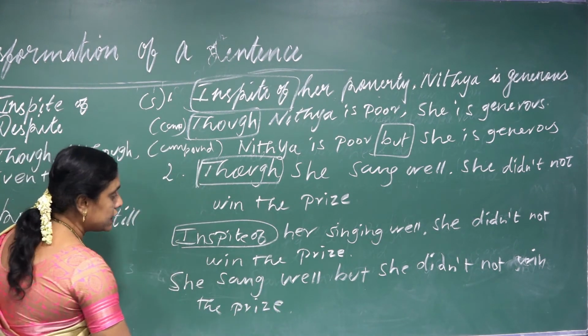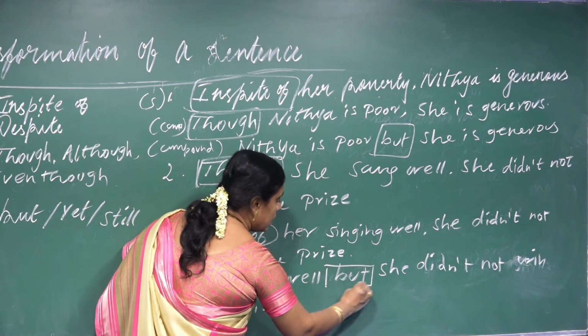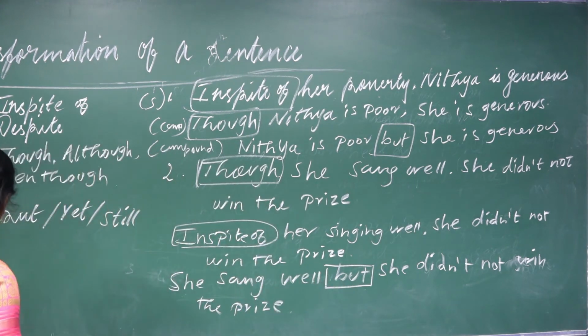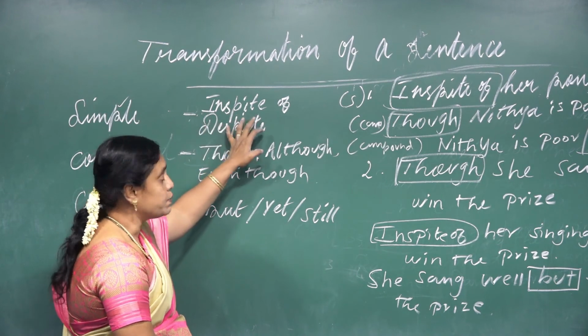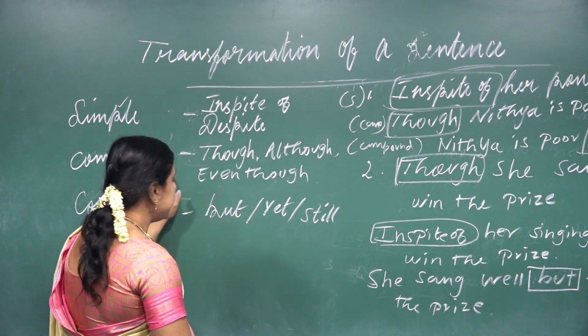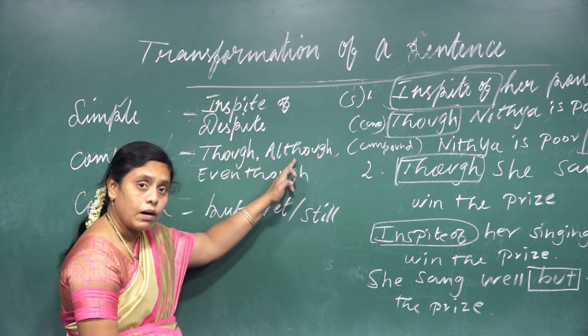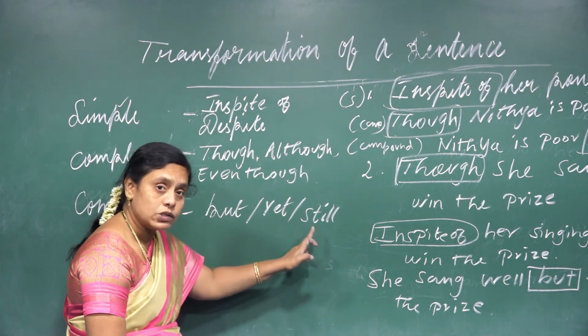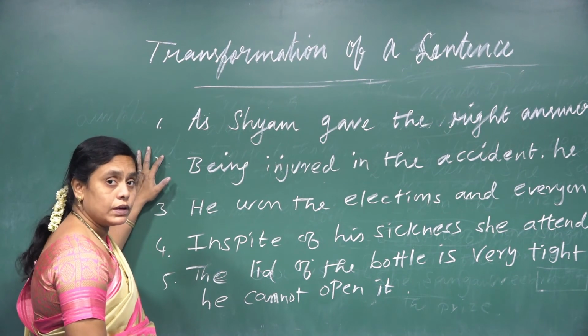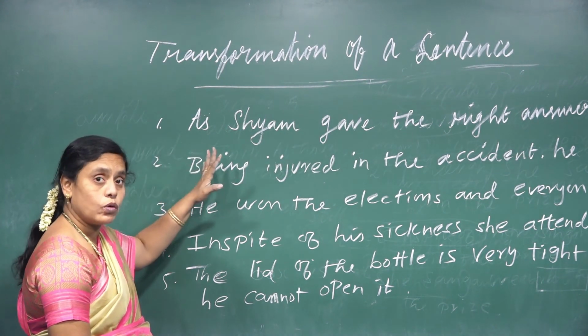So see here in the sentence, but is a conjunction. What type of conjunction? Compound conjunction. So here simple is in spite of, despite. Here complex is though, although, even though. Compound is but, yet, still. So I taught you just now 4 types.